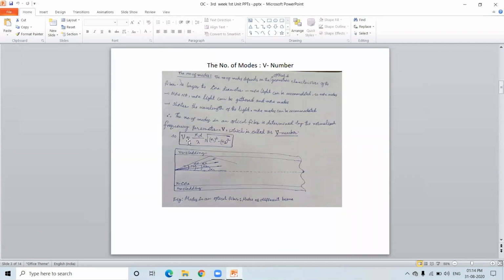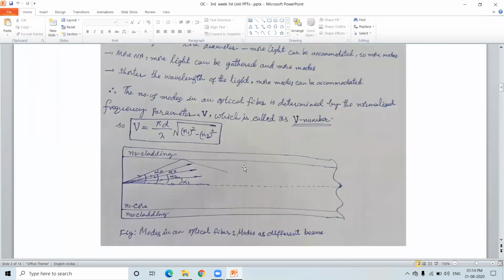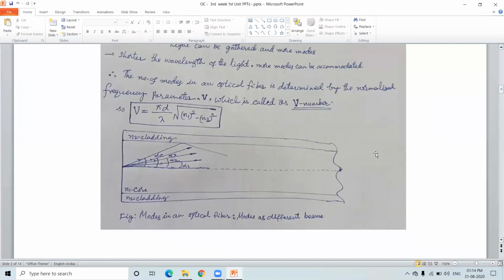Please all of you see, the V number is given by pi d by lambda root over n1 square minus n2 square. This root over n1 square minus n2 square is nothing but the numerical aperture. Therefore V is equal to pi d by lambda into NA. Now please see this diagram, where you can see how the light travels inside the fiber.